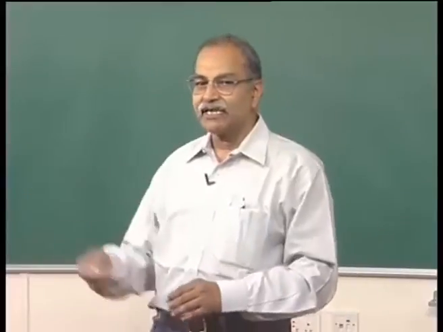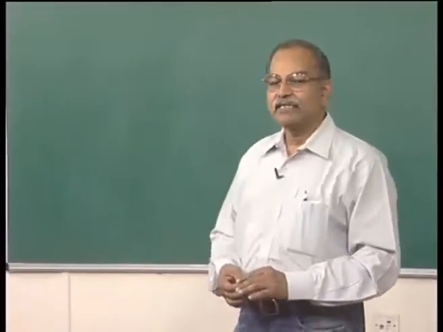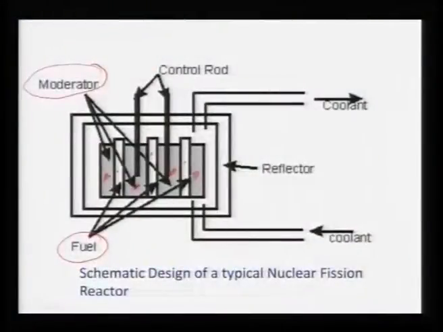Now, in the diagram, once again look at your screen, that reactor design. The other thing you can see here are these control rods. We will talk about that a little later, but these are rods of materials like cadmium which absorb neutrons with high probability.